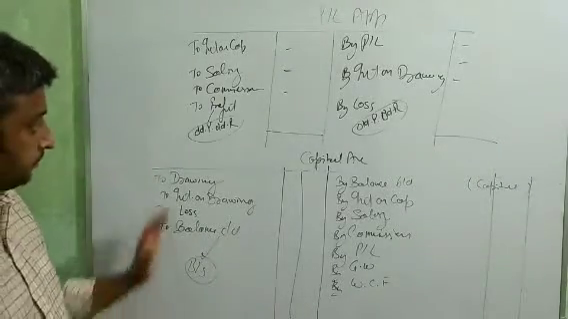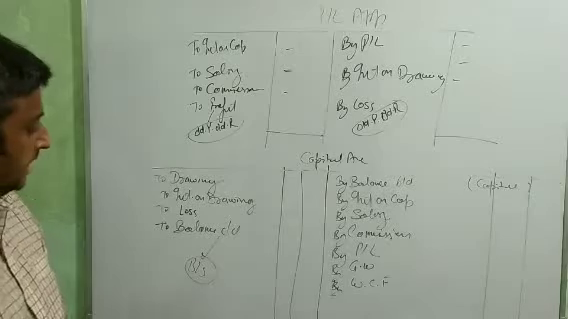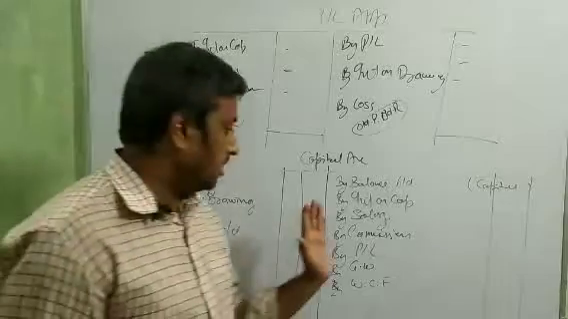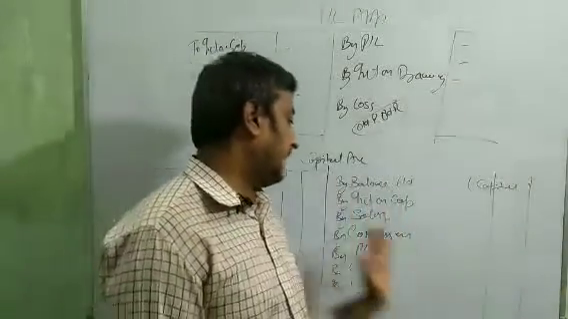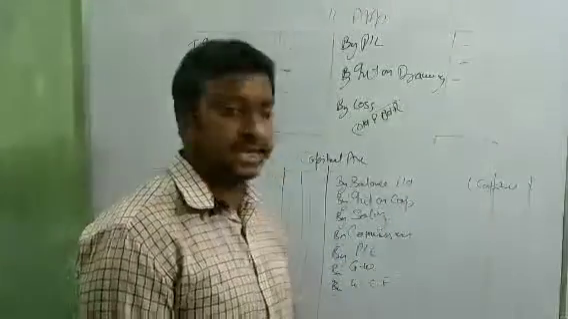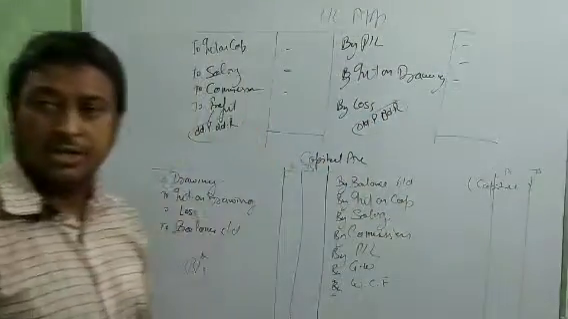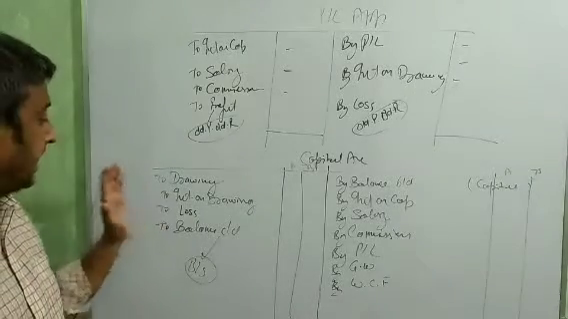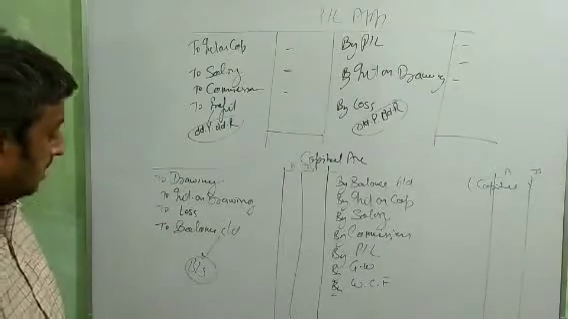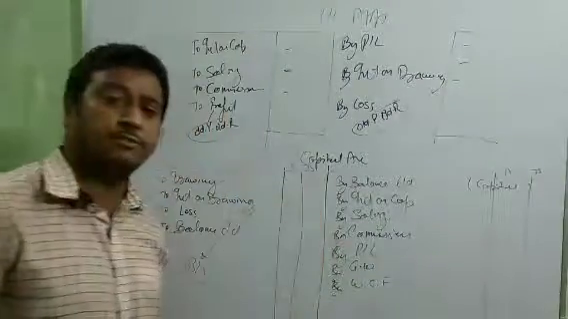Okay, beta? First is the PL appropriation account, then second the capital account. In this way we make the capital account. On the credit side we show balance, interest on capital, salary, commission, PL, goodwill, workman compensation fund. On the debit side, drawing, interest on drawing, loss, balance. This balance is transferred to the balance sheet. This case we use when capital is fluctuating.